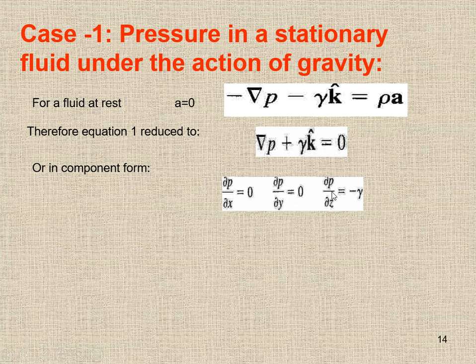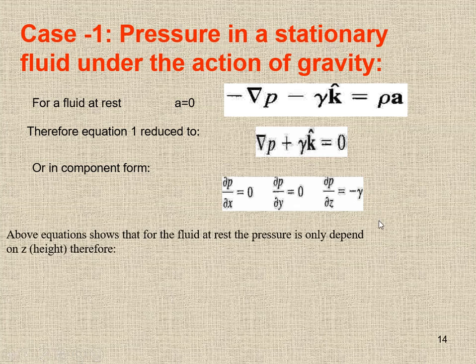That is, del p over del z plus gamma equal to 0. So when it comes to the other side, dp over dz will be equal to minus gamma. So the above equation shows that for a fluid at rest, the pressure is only dependent on the z height.